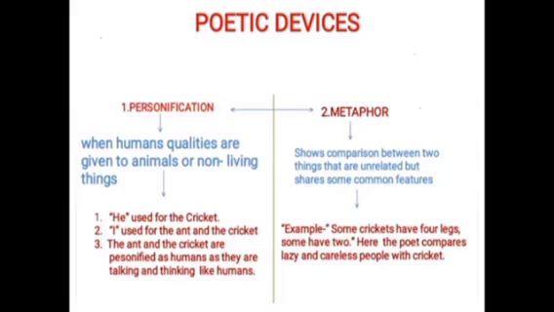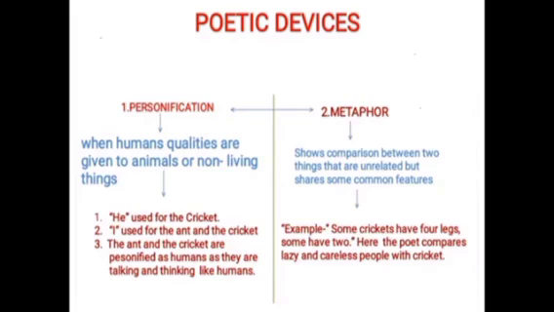In most of the places, the first person pronoun I is used, but actually these pronouns we use for human beings. But here the ant and the cricket are personified as humans as they are talking and thinking like humans.